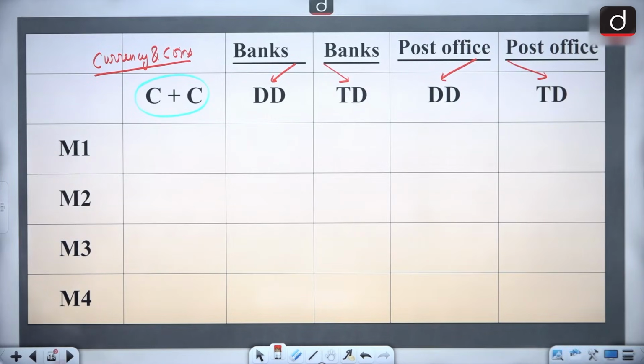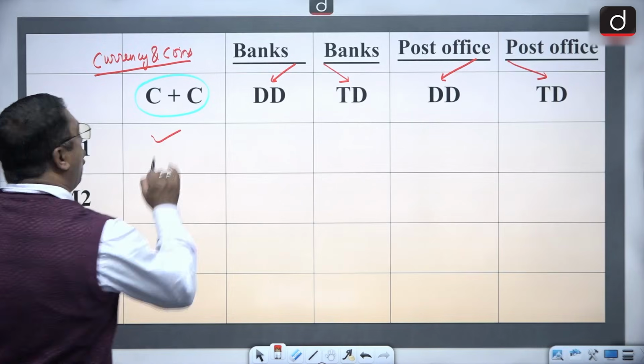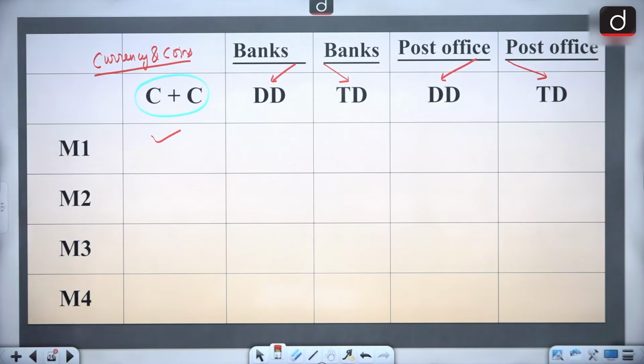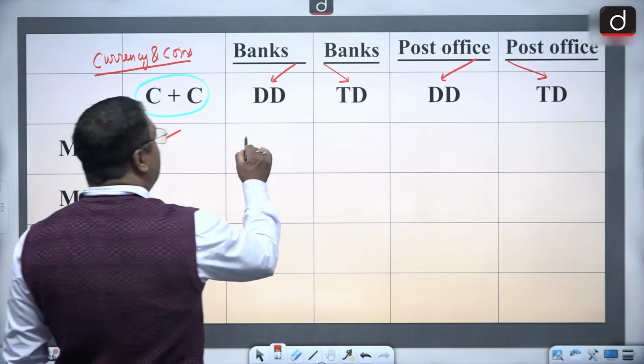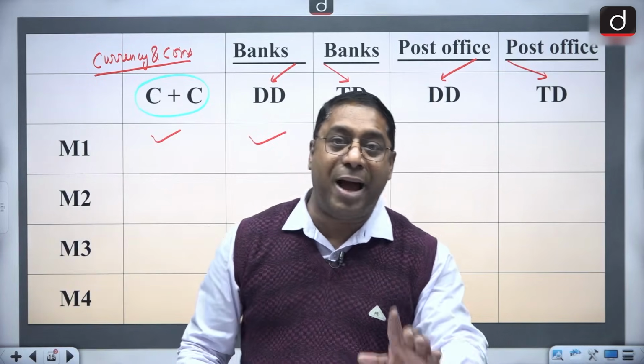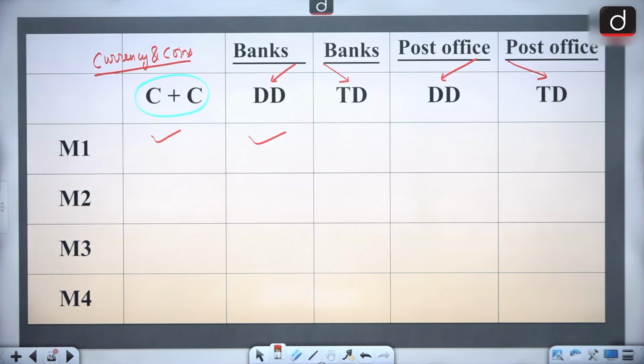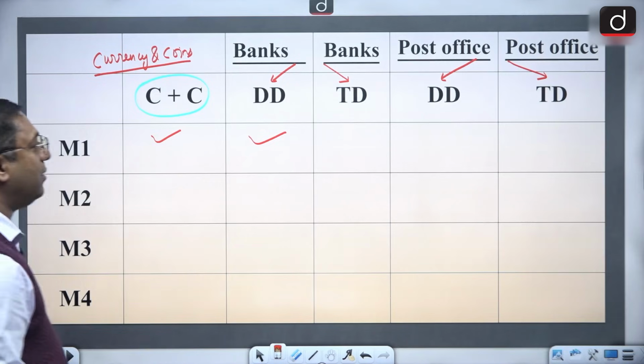So in M1, when we talk about M1, it is nothing else but the currency and coins which are in circulation. It is the currency and coins which are held by the public, that is CC. And also it includes the demand deposits which are there in the commercial bank.